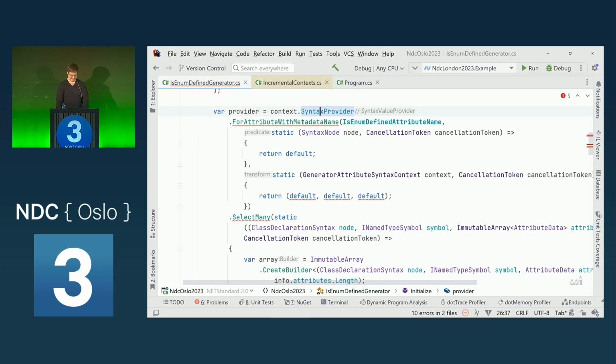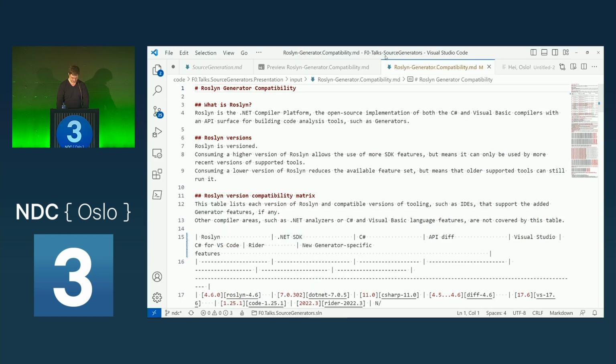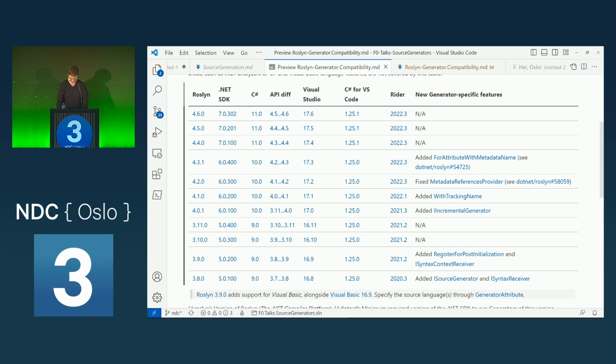So we then create, this is actually a new type. This ForAttributeWithMetadataName has been added in, I need to go cheat, 4.3.1. This is the 6.0.4 SDK. And actually, the version of Roslyn that we consume is significant, because that also marks the minimum required SDK version so that the user can actually consume these source generators.